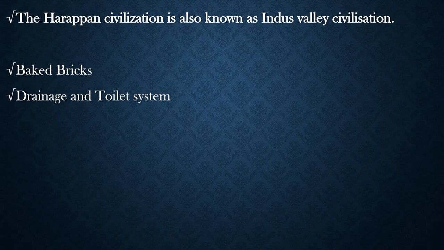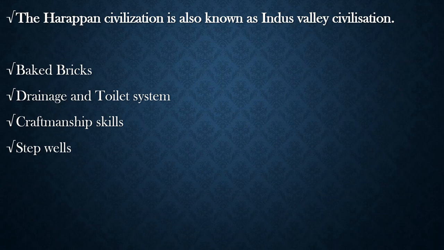And some surveys are saying they used a flush toilet system, and their craftsmanship skills are extraordinary. And they used to have step wells. Wells used to have steps so that people can comfortably go into the well and bring water.